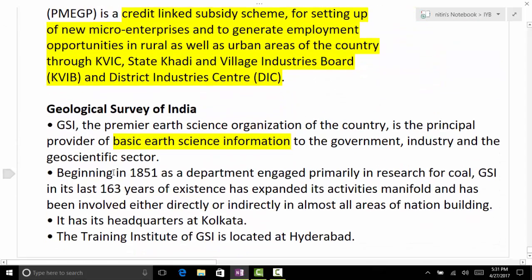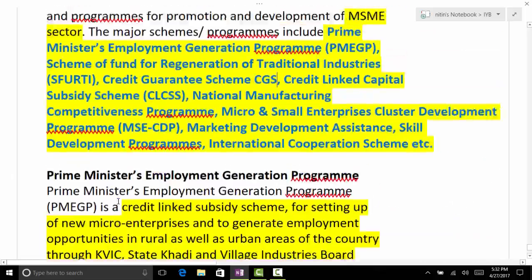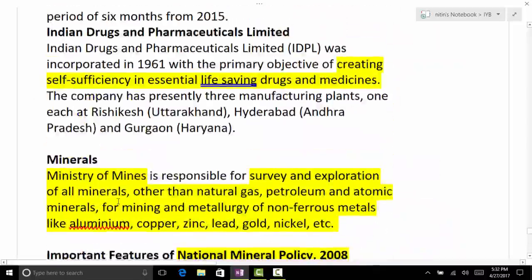Finally, Geological Survey of India: what it does is it provides various basic earth science information. So that's all from the industry chapter.